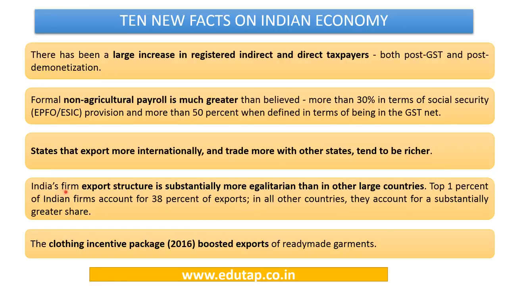India's firm export structure is substantially more egalitarian than in other large countries. The top 1% of India's firms account for 38% of the exports, and in all other countries they account for a substantially greater share. So India's exports are more equally distributed, and it is not like the top 1% has acquired all the share in the exports. They have only 38% share, and the rest goes to other firms in the country. So India's export structure with regard to firms is more equally distributed than the other large countries.